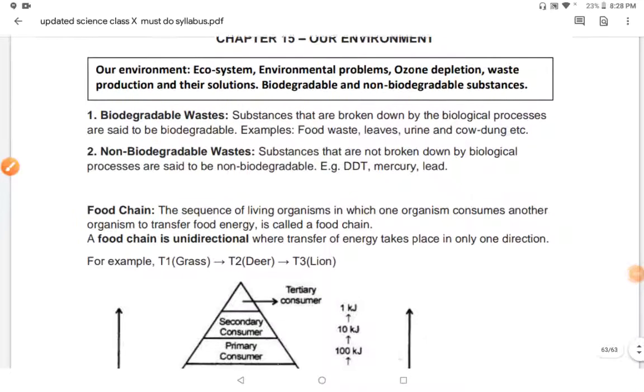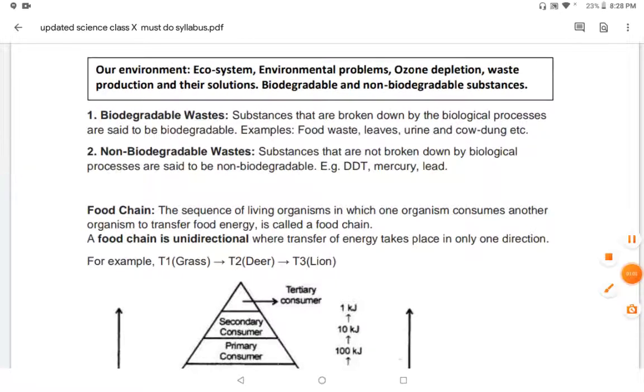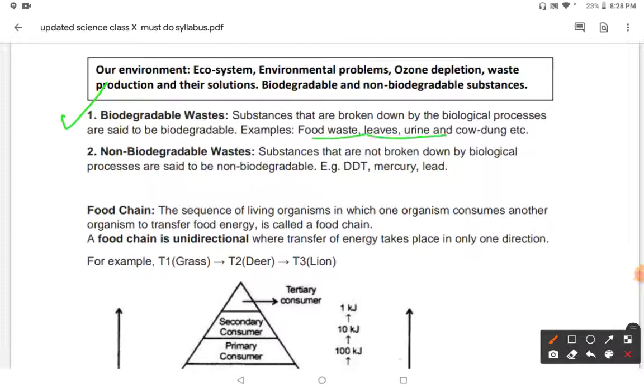So biodegradable wastes are those substances which are broken down by biological processes. For example, food waste, leaves, urine and cow dung are broken down by microorganisms and converted into manure. But non-biodegradable wastes are those which are not broken down by biological processes, and they are said to be non-biodegradable, just like mercury, lead, plastic, polythene, DDT, and these are the waste products.